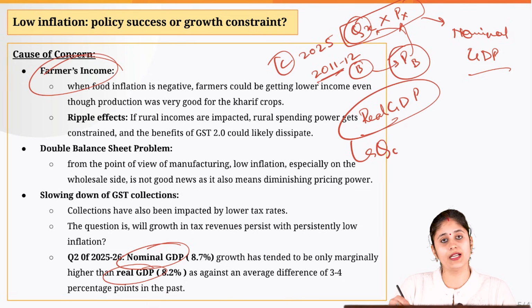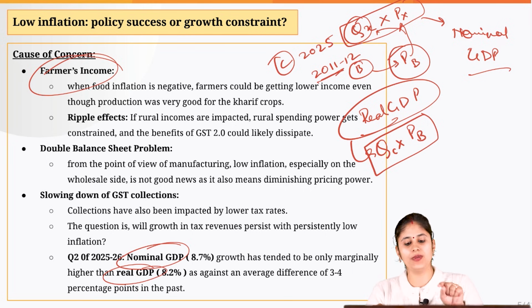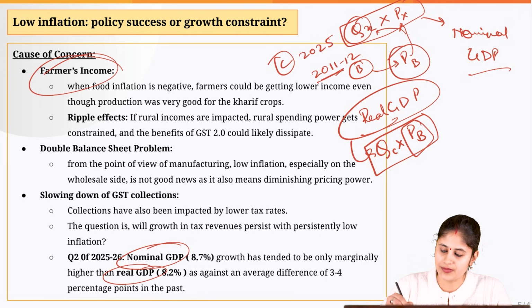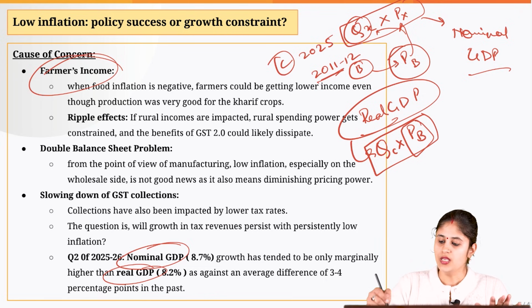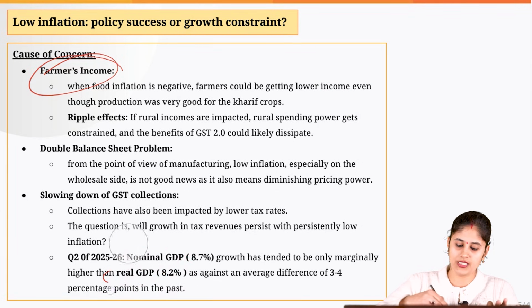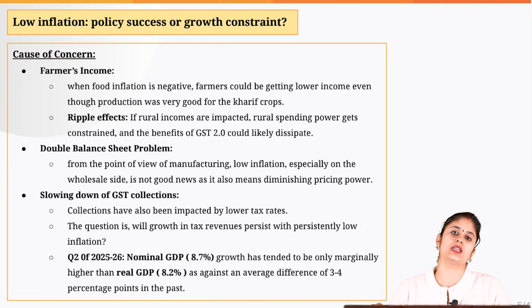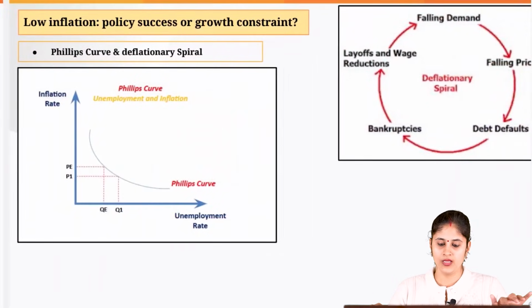Quantity produced in current year multiplied with the price of the base year. So you can see that when it comes to nominal GDP and the real GDP, the difference is basically with respect to price, because the quantity that we are considering is the same in both cases. Okay, so this clearly tells us that the prices have fallen, and since the nominal GDP is coming down, this is going to negatively impact the GST collection because that is dependent upon nominal GDP itself.